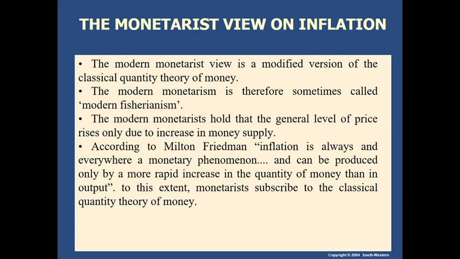To this extent, the monetarists subscribe to the classical quantity theory of money. So it has a similarity with the classical version of inflation.